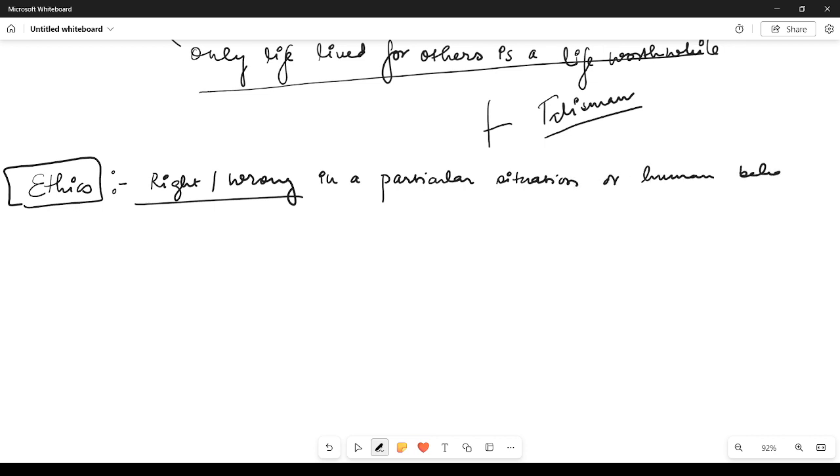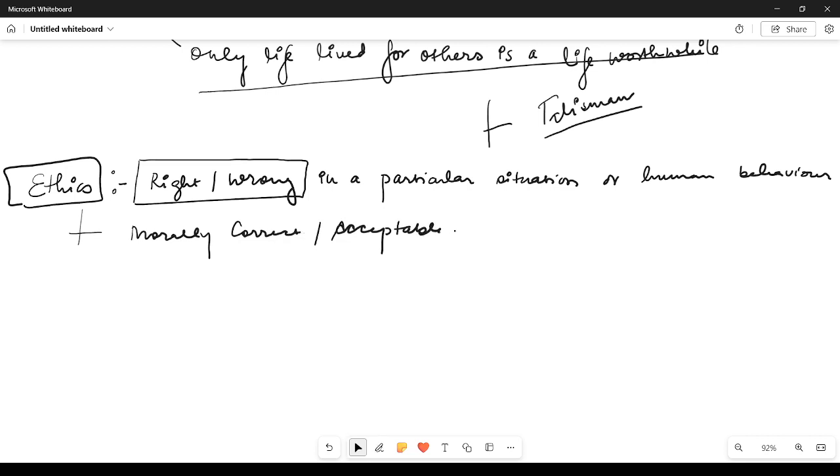This is very important to define the word ethics. You can also say it simply as something that is morally acceptable or correct. This is what ethics will tell you: what is right and what is wrong.